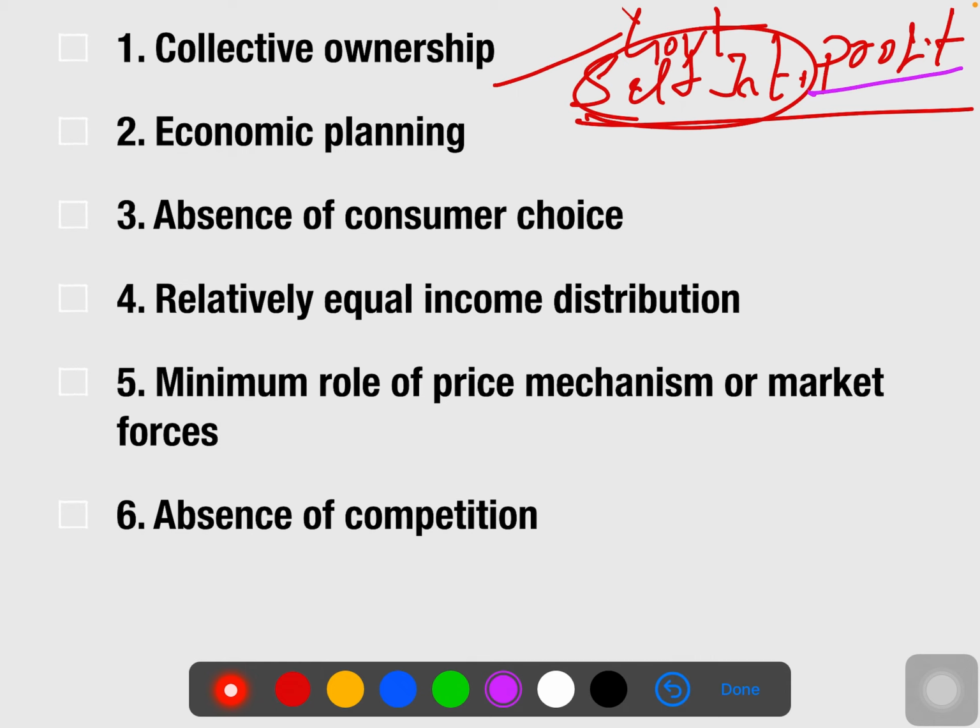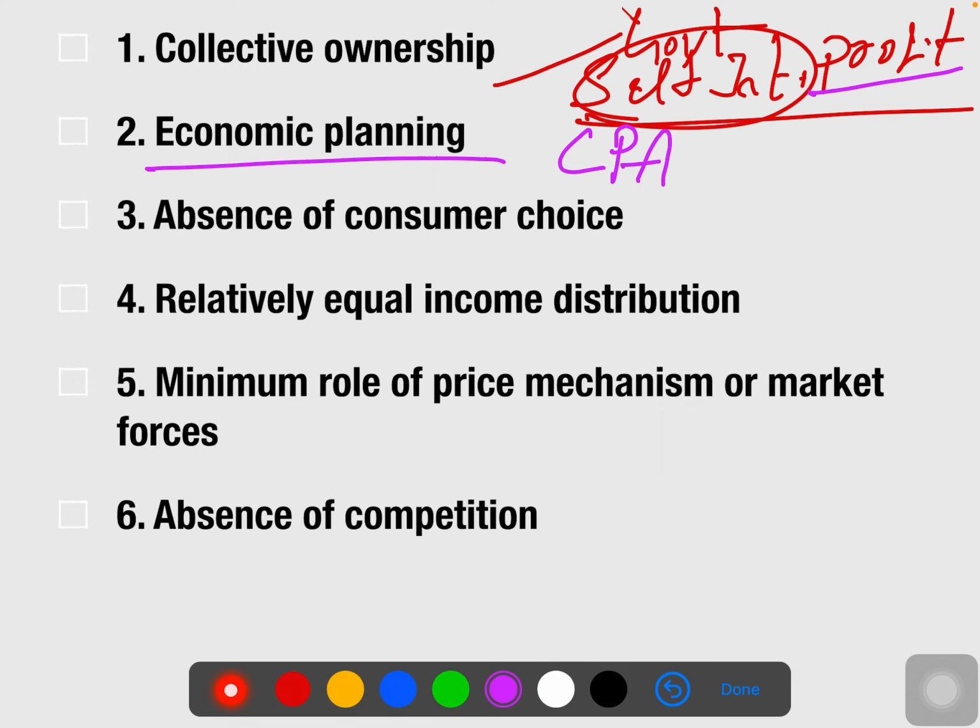The second one is economic planning. What is the meaning of economic planning here? It means we have a central planning authority. They set plans and strategies, and they follow only what is good for the socio-economy of the country. That's why it is called a centrally planned economy: the central planning authority sets goals which are good for the society and the economy, and all the decisions, like what to produce and how to produce, are taken completely by the central planning authority. That's why it's called economic planning.